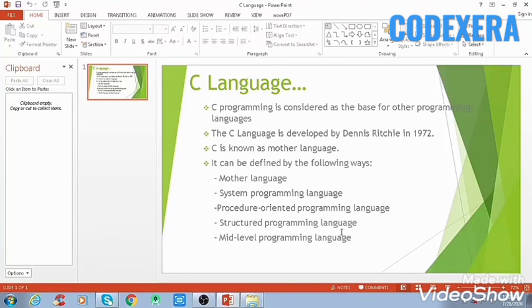So this was the detailed description of what C language is. Hope you all are now able to understand what C language really is. In the next tutorial we'll install our software for doing C programming.